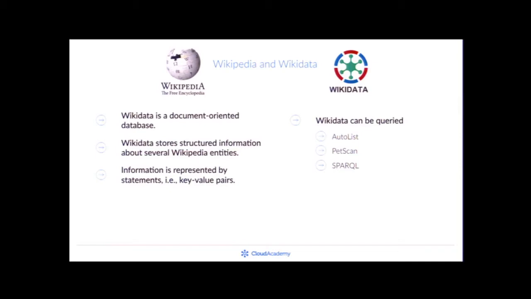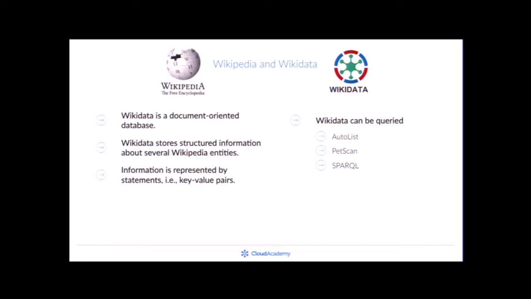That means, for example, that Florence is in Tuscany, there will be a property that states where Florence is located. What we have is that we can query Wikidata, and there are several languages that we can use. The oldest one probably is Autolist. The next one is PetScan, which basically replaced Autolist. And finally, we can use SPARQL.